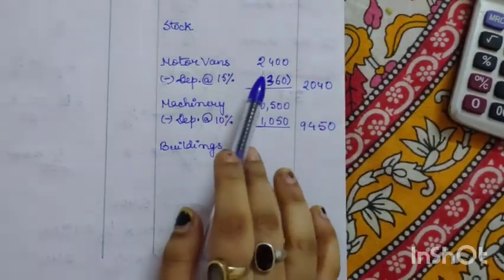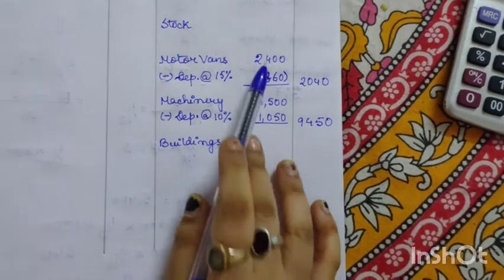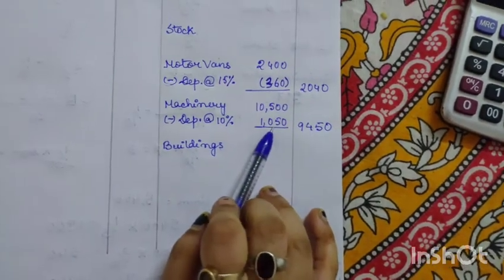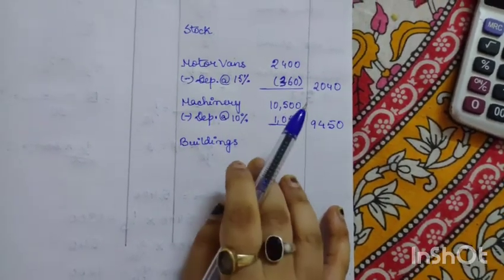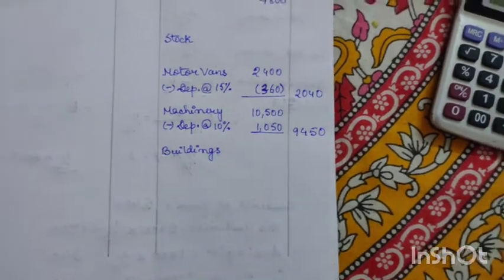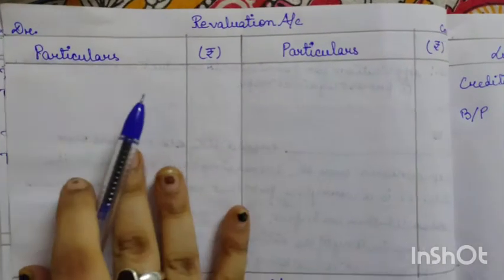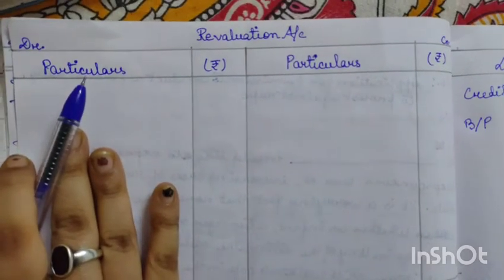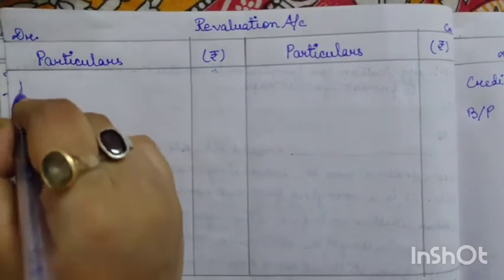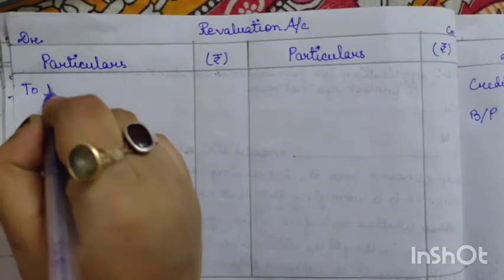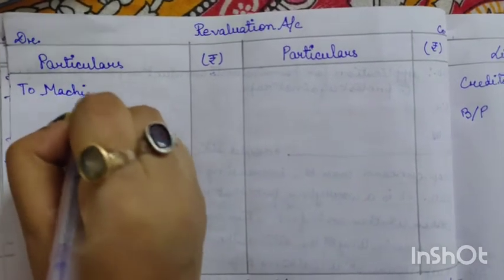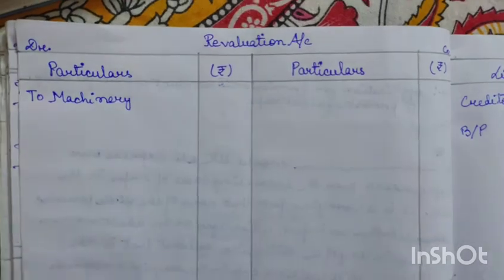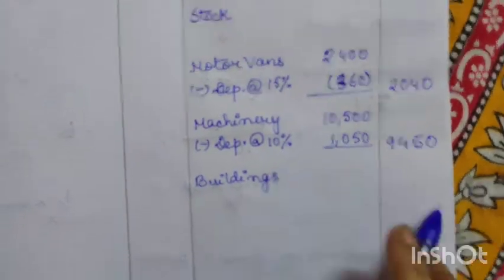So now as you can see, because of depreciation the value of assets has decreased. So whenever the value of an asset decreases, where do we record it? We record it on the debit side of the revaluation account, because debit side means expenses or loss. So decrease in the value of an asset is a loss. So to machinery, the depreciation on machinery was, as you can see, 1,050.